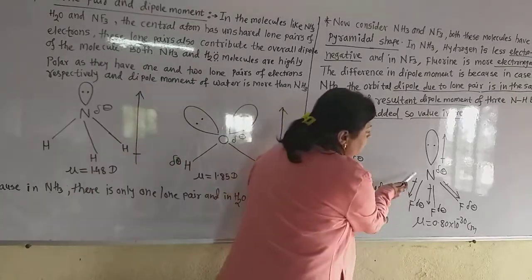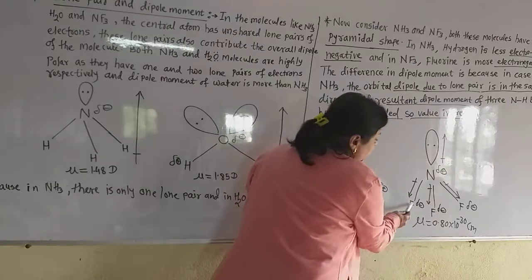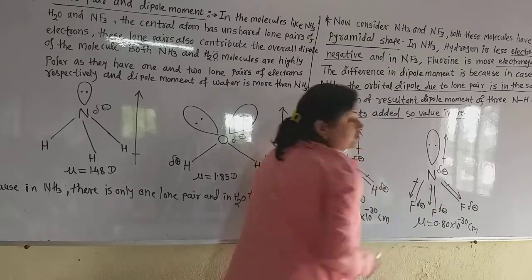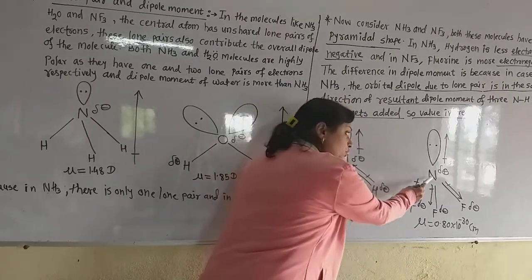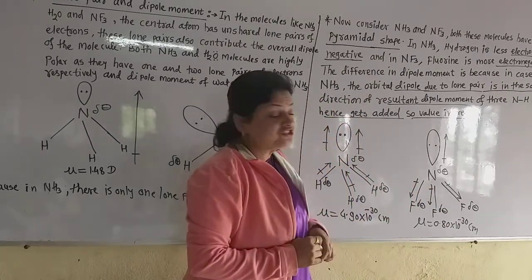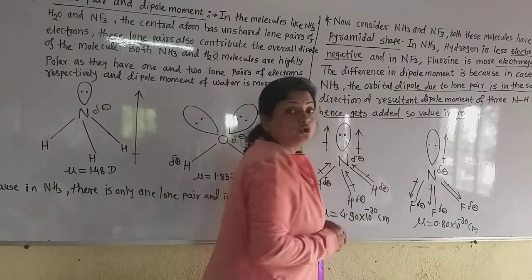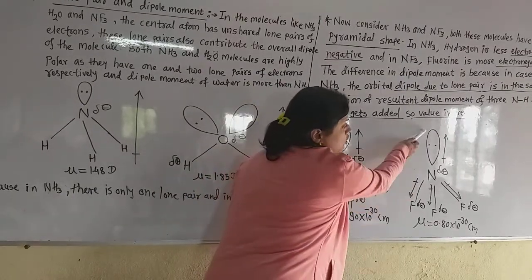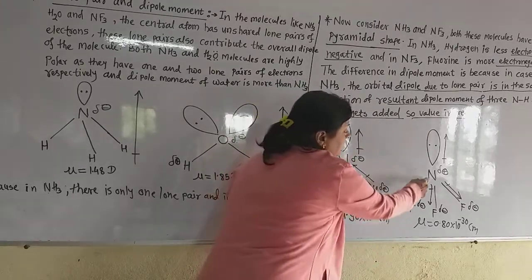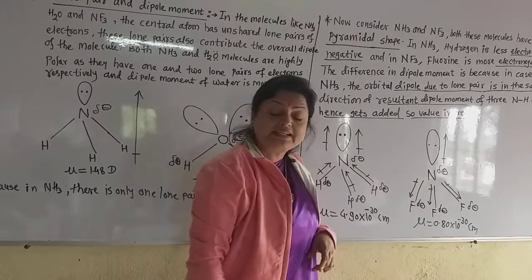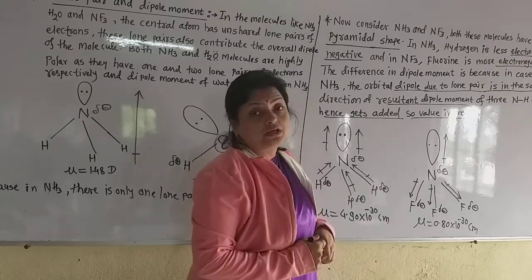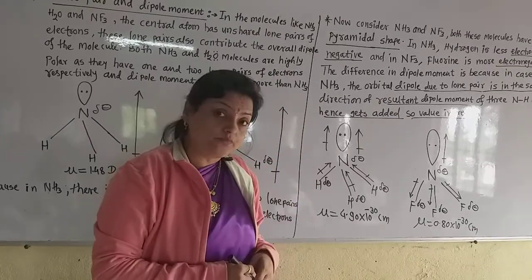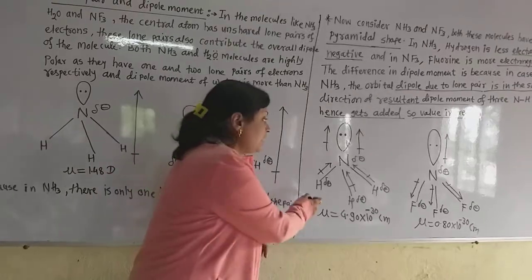Now see, in the NF3 molecule what happened? These fluorines are more electronegative, so they acquire partial negative charge, and this nitrogen becomes partially positively charged because nitrogen is less electronegative. So the dipole moment of the lone pair on nitrogen is in this direction, and the dipole moment of the 3 NF bonds is in the other direction. So there is subtraction of the dipole moments and the value of the dipole moment decreases. But here there is addition.